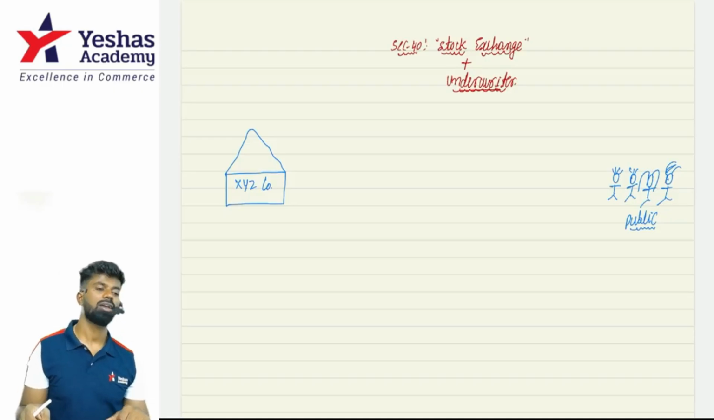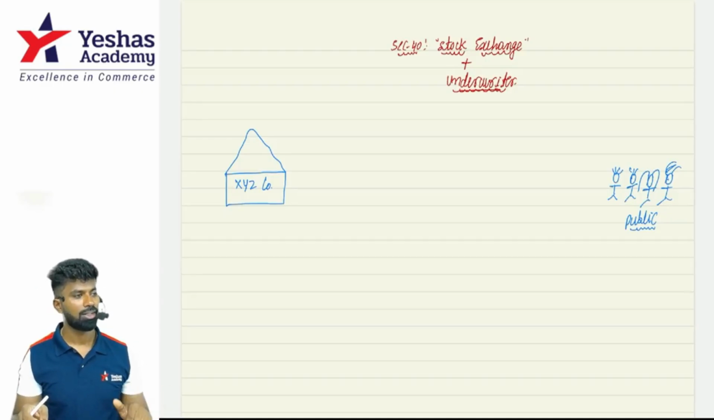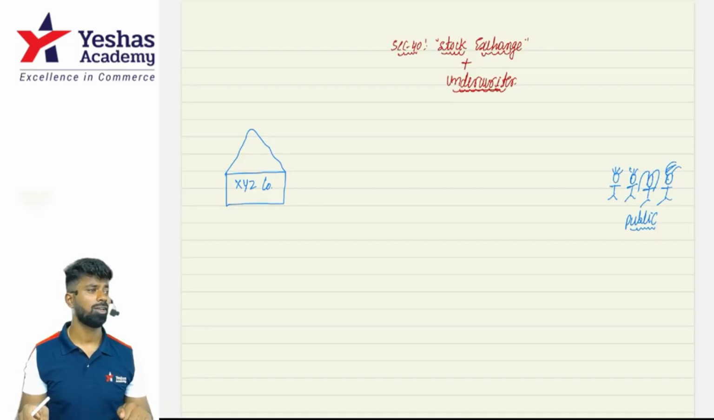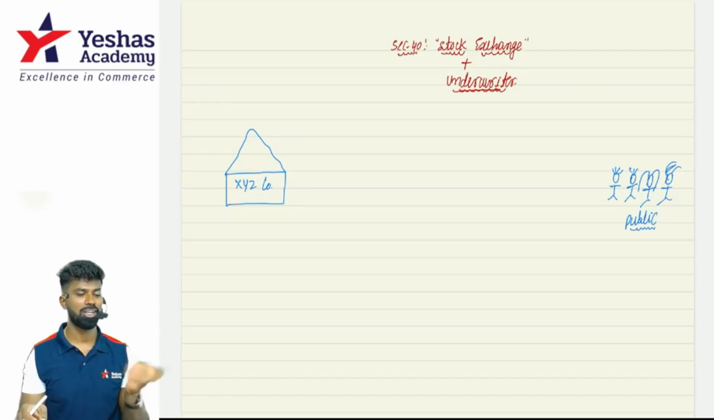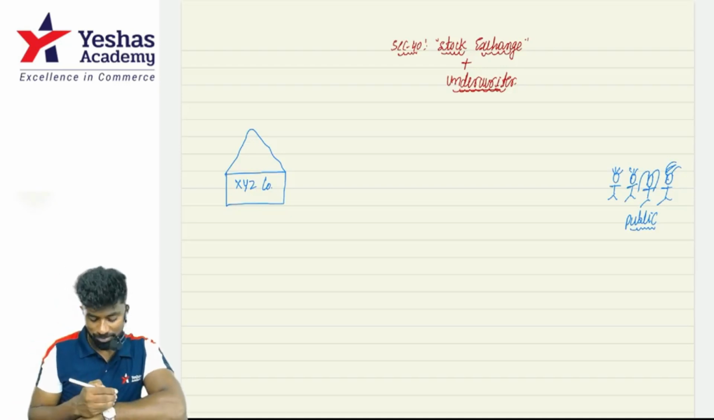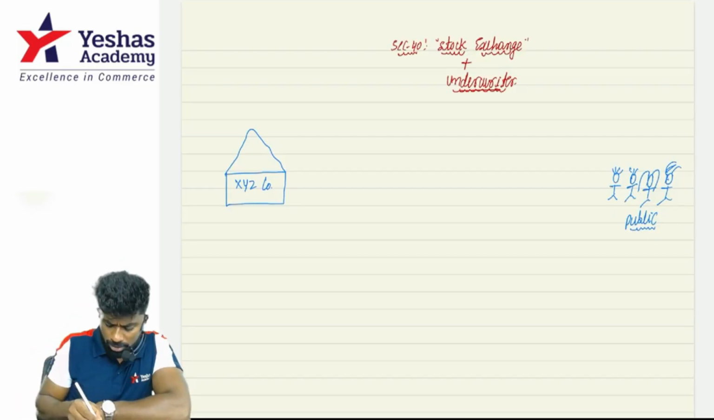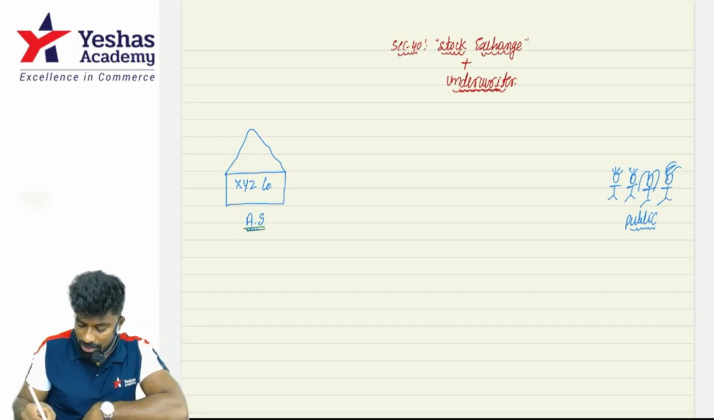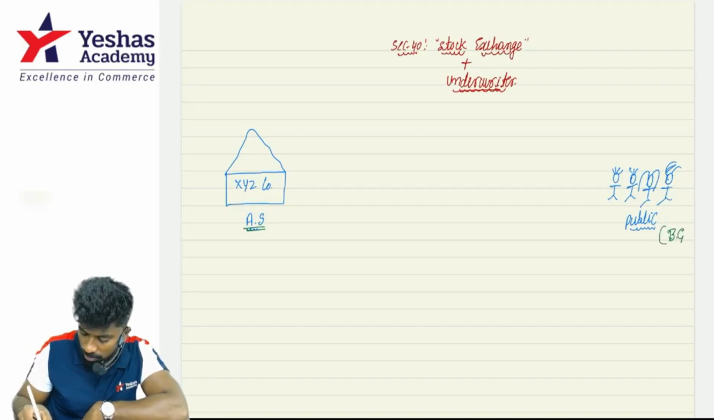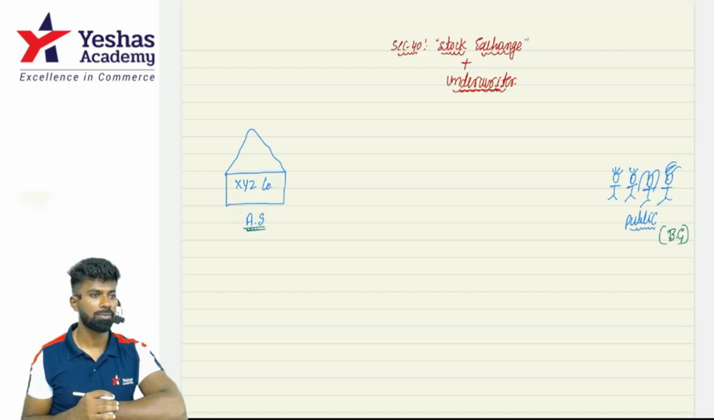Minimum subscription. Have you seen the Rab Ne Bana Di Jodi movie? In that, who is the hero of that movie? Shah Rukh Khan. Why are you guys laughing? Hero is Shah Rukh Khan and heroine is Anushka Sharma. This XYZ company is like Anushka Sharma. Clear? And this public is like the bridegroom of Anushka Sharma.